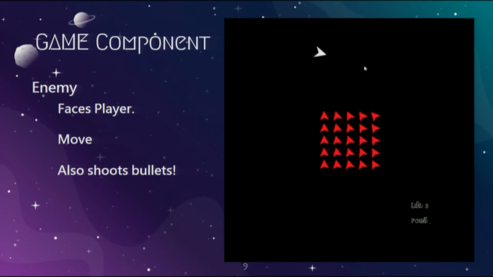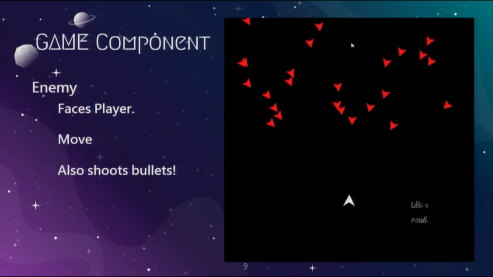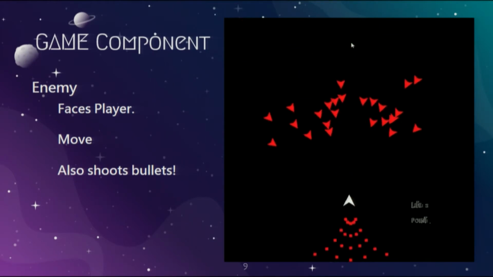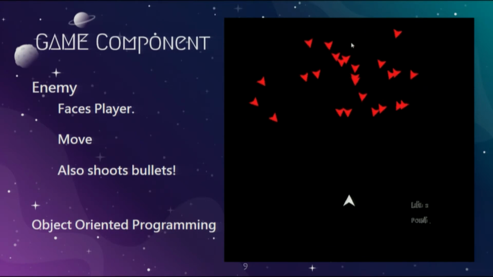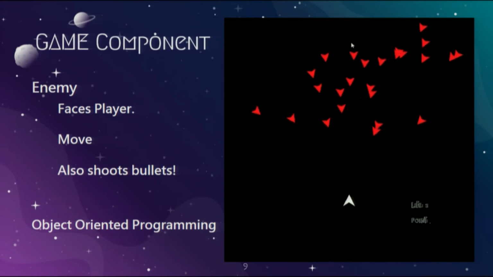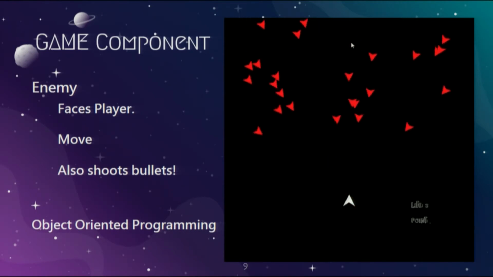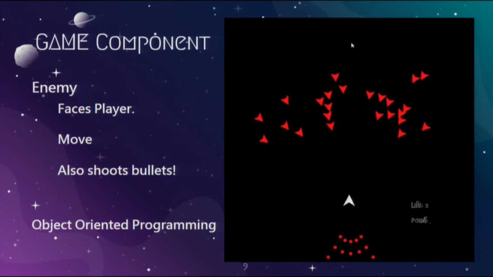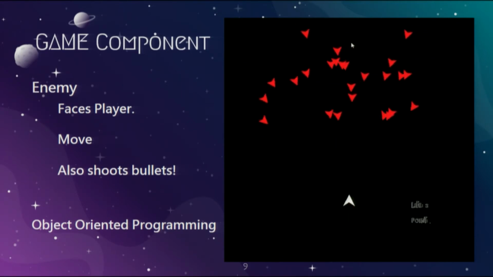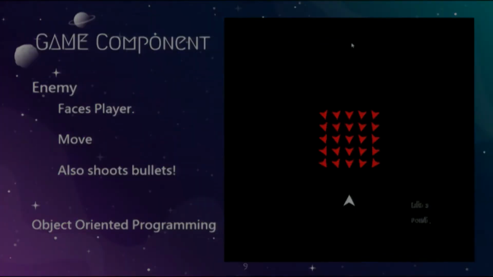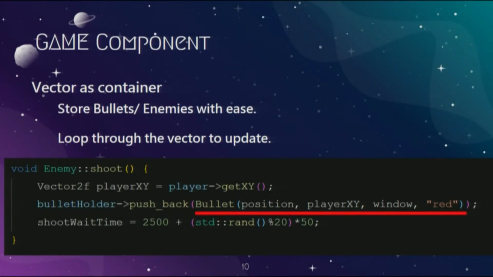I set the characteristics of the enemy, so it always faces the position of the player. The next characteristic is that they move to random points and shoot bullets at the player. That's also about the concept of object-oriented programming. I don't need to rewrite the code for building every single enemy. Instead, I reuse the class I built before and build all the enemies and bullets I need. I use a vector to store all the classes I mentioned before.